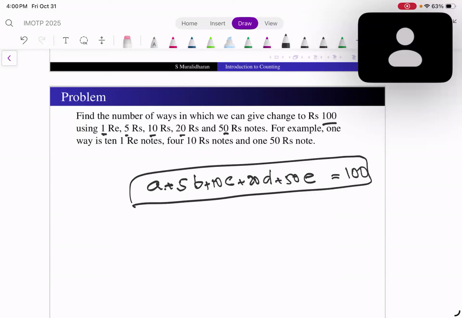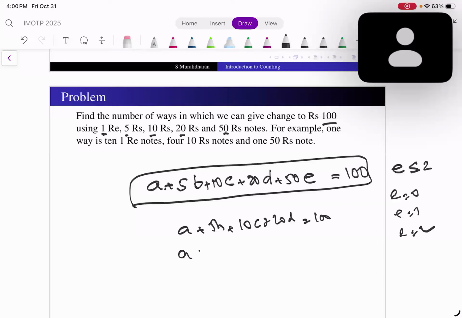Correct? That's what I have to do. Then E is less than or equal to 2. E could be 0, E could be 1, E could be 2. If E is 0, then I need how many ways I can do A plus 5B plus 10C plus 20D equal to 100.